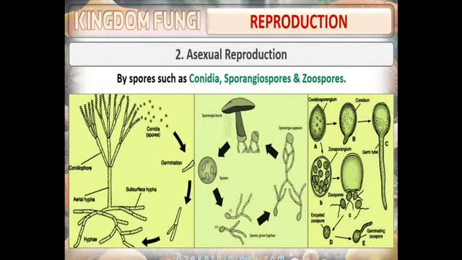Next, we have the zoospores. The zoospores are different from conidia and sporangiospores. Here, the zoospores are motile, that means they can move. And when they can move, there is presence of cilia or flagella. Flagella is present in zoospores, and they are thin-walled and uninucleate. If there is one flagellum, we call them uniflagellate, and when there are two flagella, we call them biflagellate.